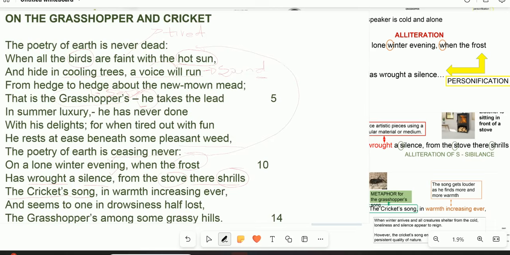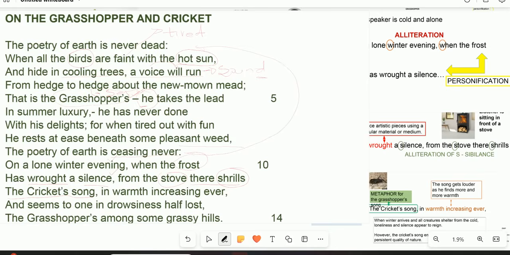Shrill is a sound that is produced by the cricket. So we read about the grasshopper that sings during the hot summer. Now we read about the silence of winter and the loneliness of winter. However, in the midst of that silence, the beauty of earth is never dead. The beauty of earth, or the poetry of earth, is sustained. How is it sustained during winter?